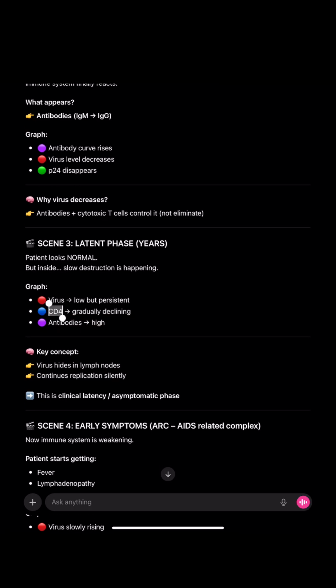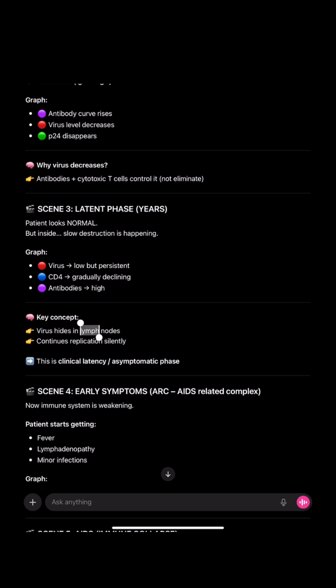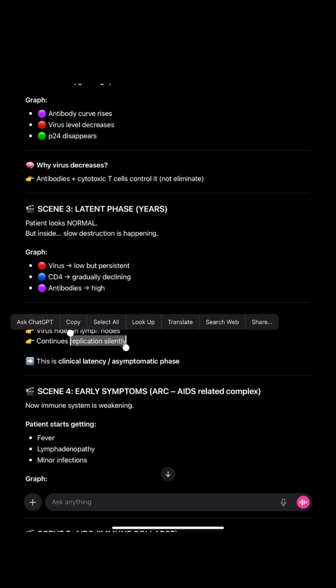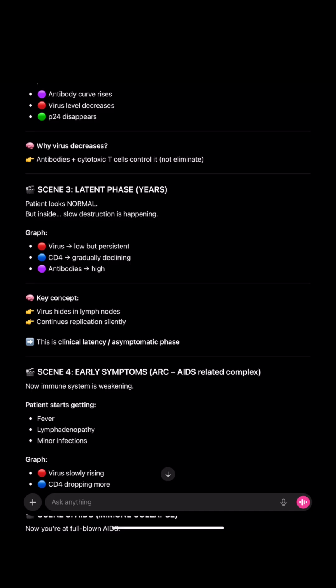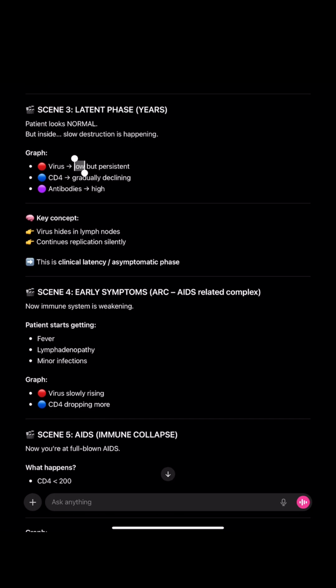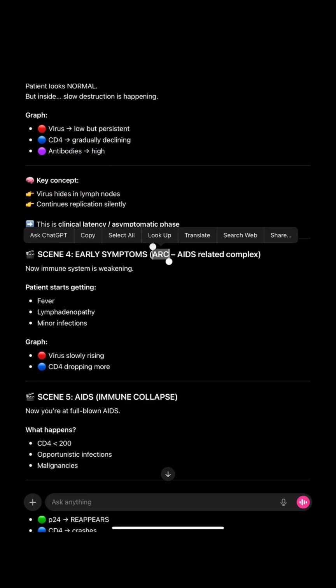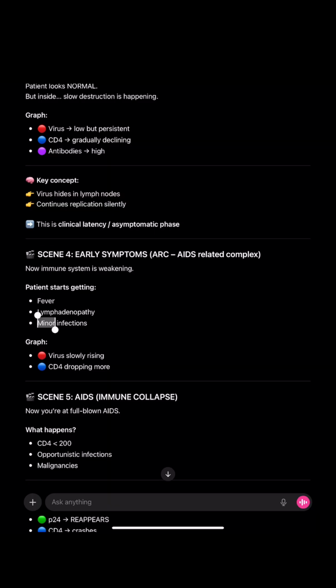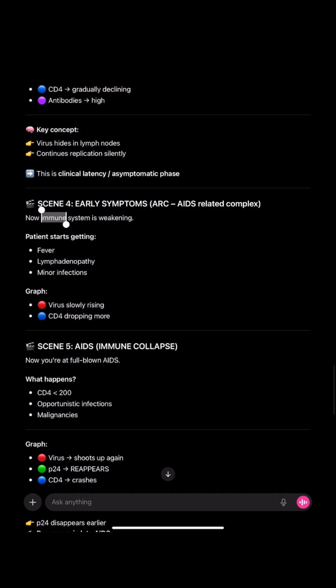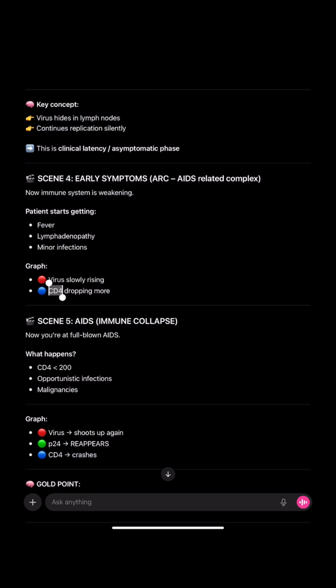And CD4 is gradually declining, and antibodies are high. So the virus hides in lymph nodes in this case. It continues its replication silently, and this is called clinical latency or the asymptomatic phase. In here, our P24 levels decrease. During the early symptoms, ARC, that is AIDS-related complex, the patient starts getting fever, lymphadenopathy, minor infections, because your immune system is weakening, and virus slowly rises, CD4 dropping more, because your virus is disrupting the CD4 T cells.